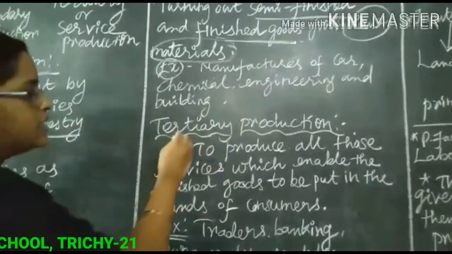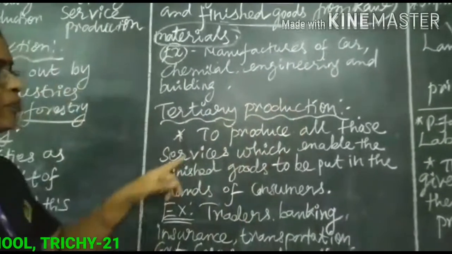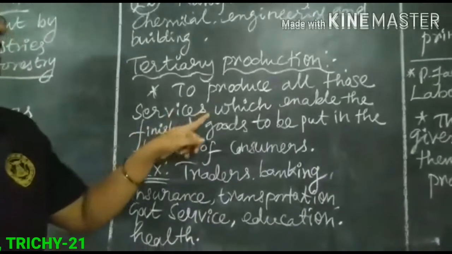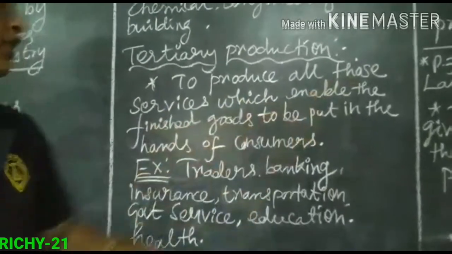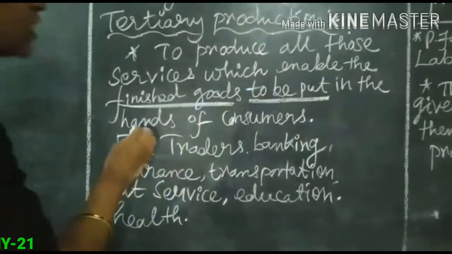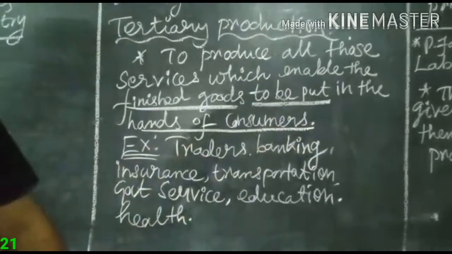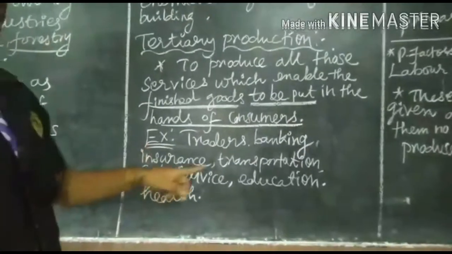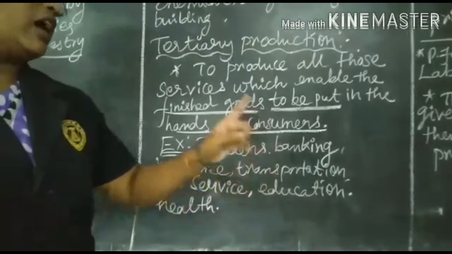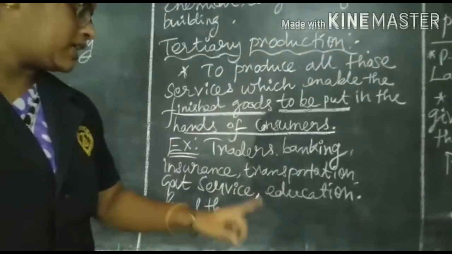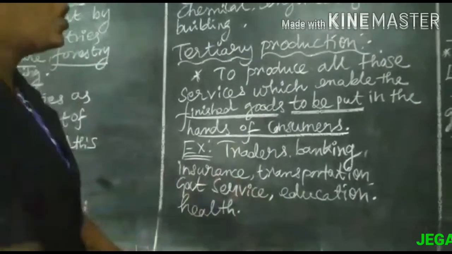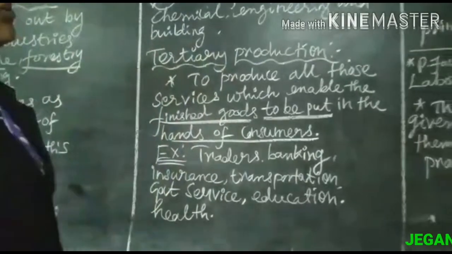And next one, tertiary production. It produces all those services which enable finished goods to be put in the hands of consumers. For example, traders, bankers, transport and communication, law, insurance, government services, health and education. All this is included in tertiary production.